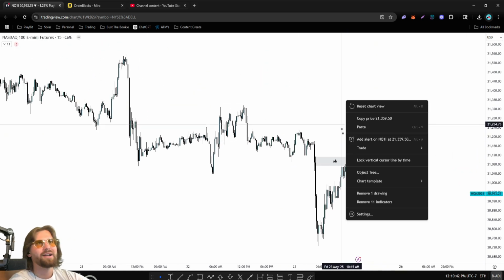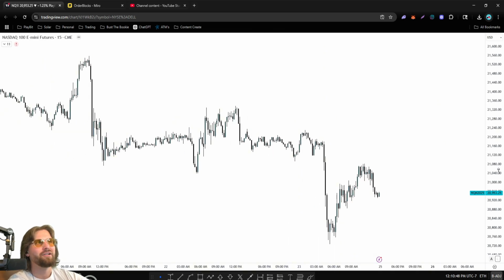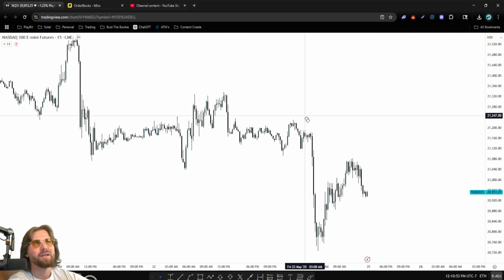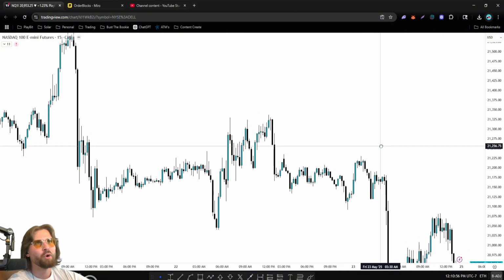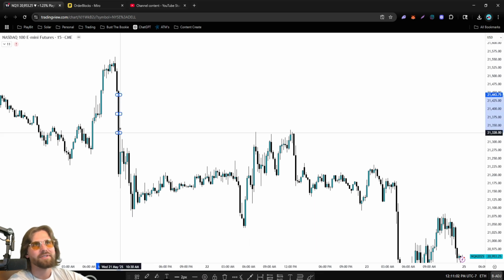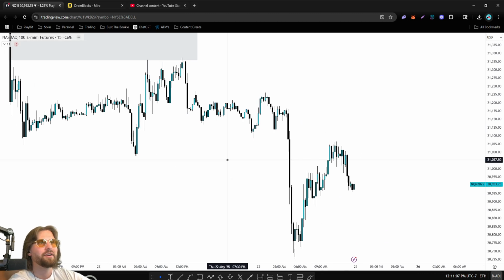So order blocks, very difficult for the average trader to spot. I think not profitable in the long term. I think they help as long as you know how to spot them continually, but they're difficult to spot. It's not a normal concept for most people to spot. I mean, you can take something like this. Everyone knows how to find fair value gaps, and fair value gaps continually prove why they're so good. Tip into the fair value gap, tip into the fair value gap, and then move down.